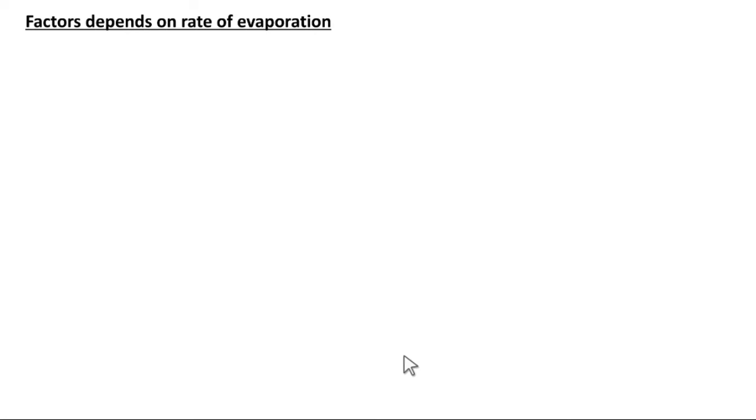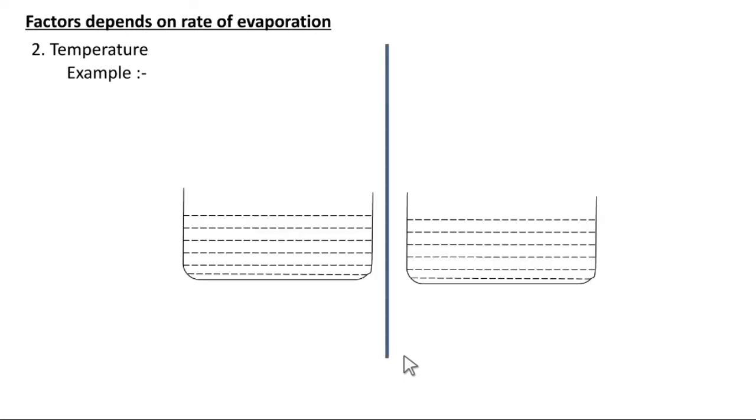Let's see the second factor, temperature. Example. Take 2 beakers and fill them with equal volume of water. Now place one beaker under the sun and another beaker on a cloudy day. Leave the beakers for some time, then observe the volume in both the beakers. We observe that the volume of water remaining is less in the beaker kept under the sun than the beaker kept on a cloudy day.